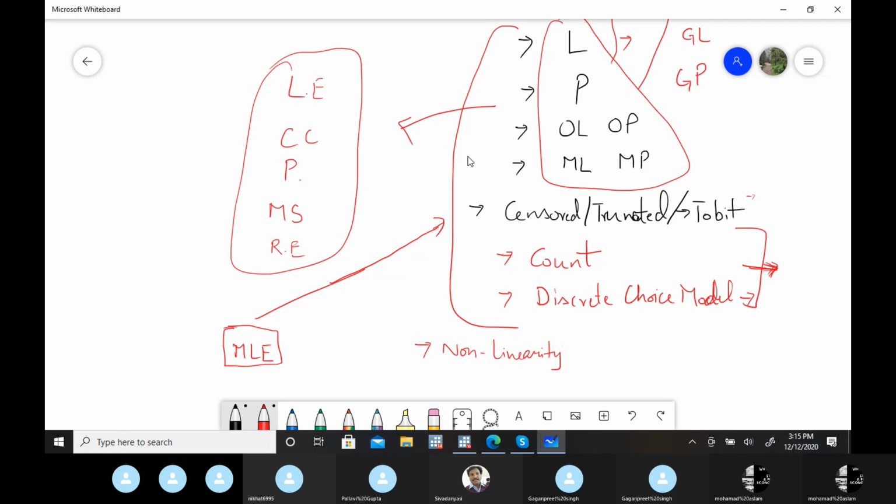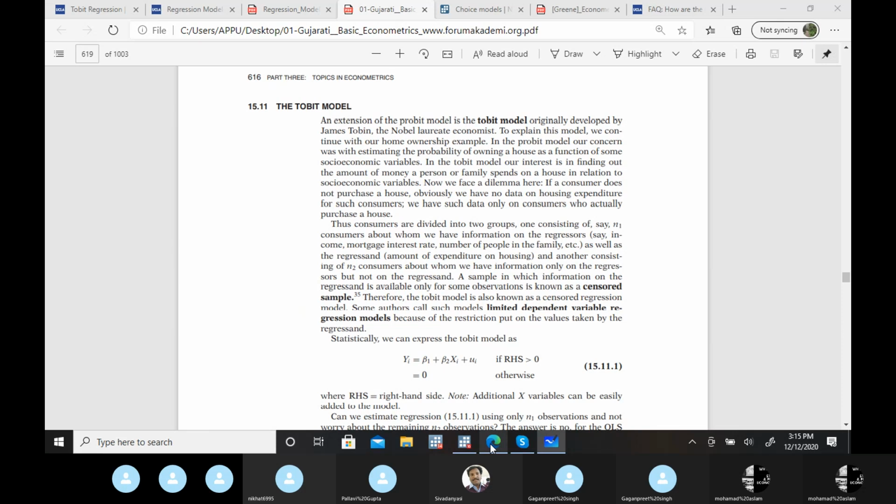Okay, so first, just before this Tobit case, let me give you some idea of what these other cases are, these choice models.